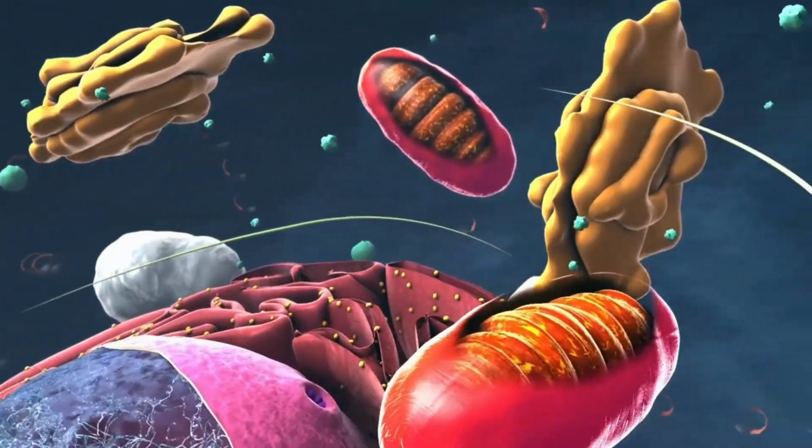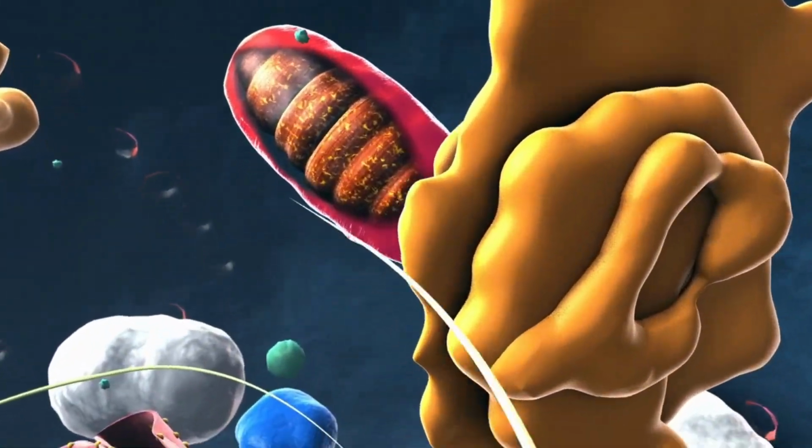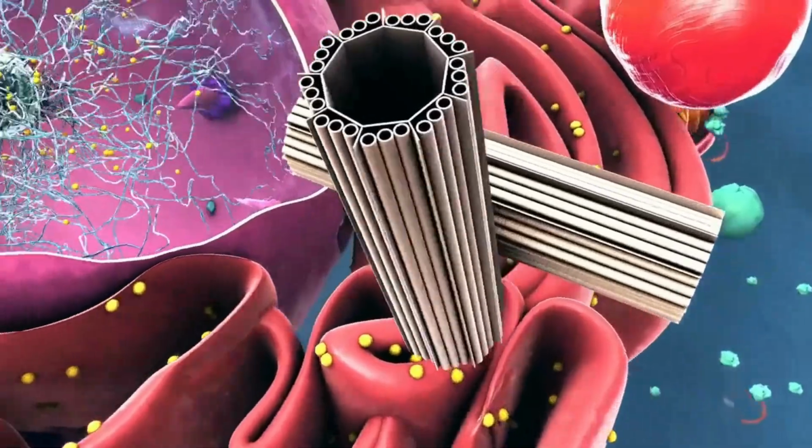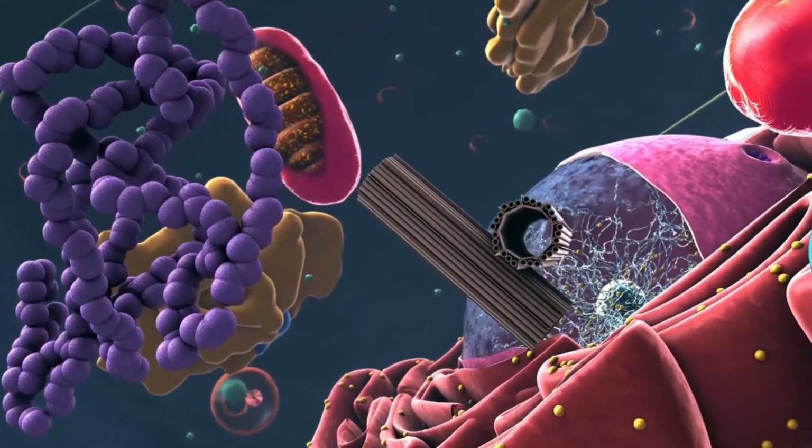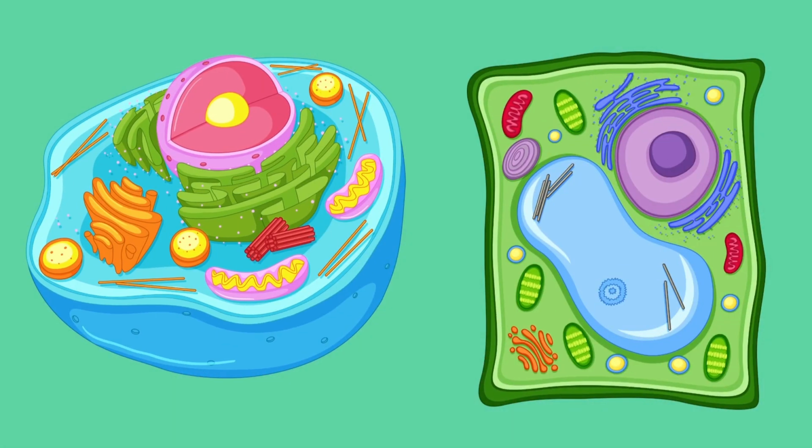There are many different structures and organelles in cells, each with different functions. The following are mainly found in eukaryotic cells, and we will focus on animal cells and plant cells. Now let's talk about these cell structures.